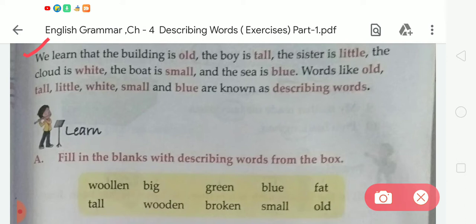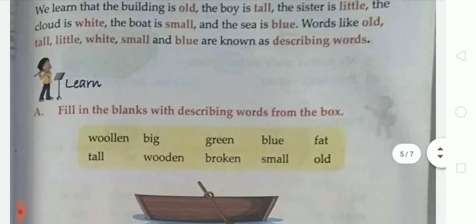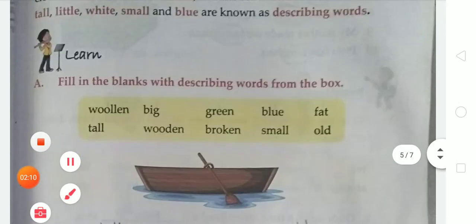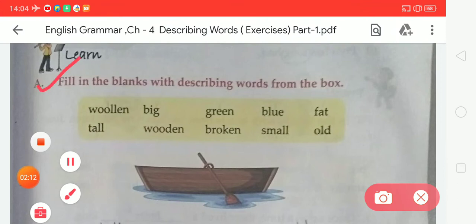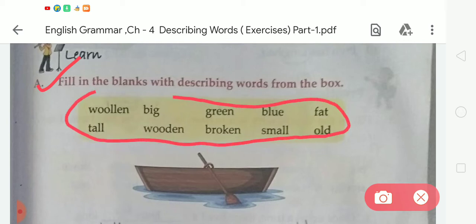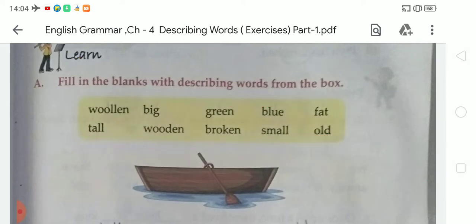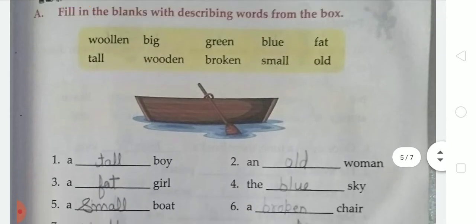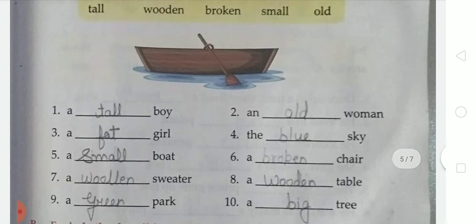Okay student, now moving to the exercises. The first exercise is exercise A. In exercise A, fill in the blanks with describing words from the box. In this box, as you can see, there are describing words. You have to choose the correct, suitable describing word and then, one by one, write it down on the given blanks.